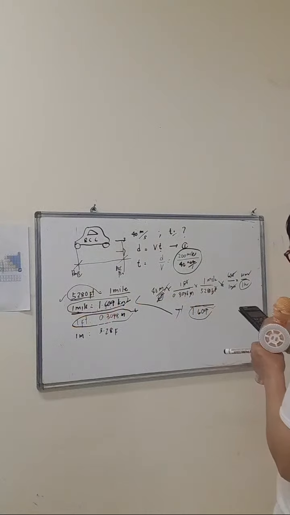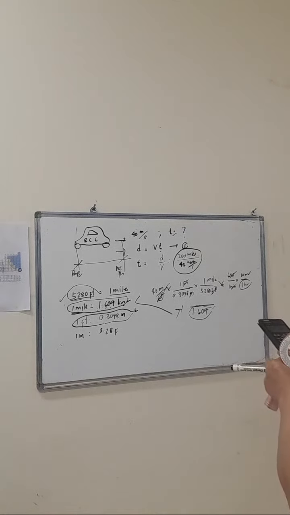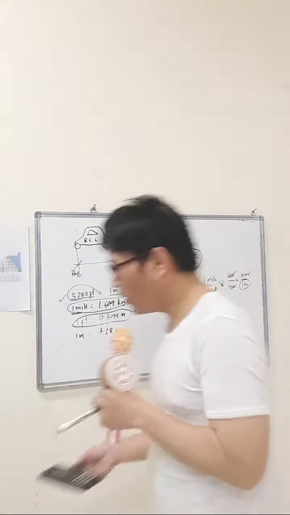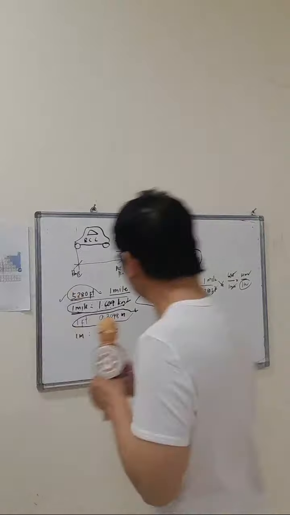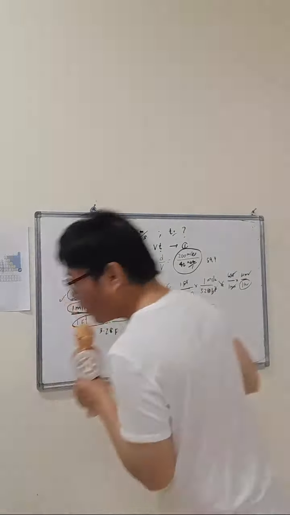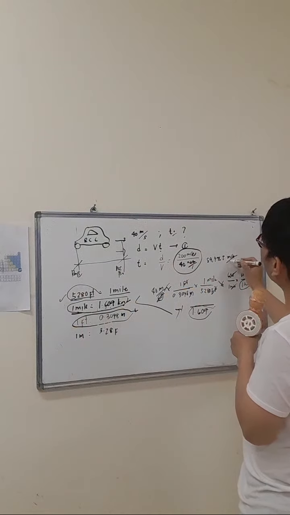So 60 times 60 times 40, divided by 1.609, is equals to 89,496 miles per hour. So you can substitute this in your denominator. 89,496.5 miles per hour.